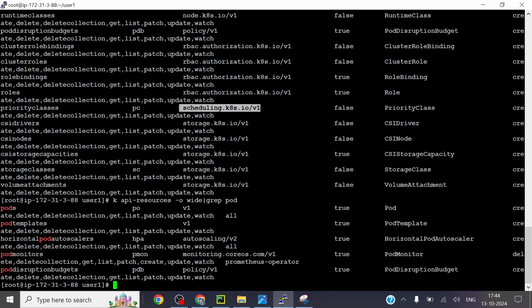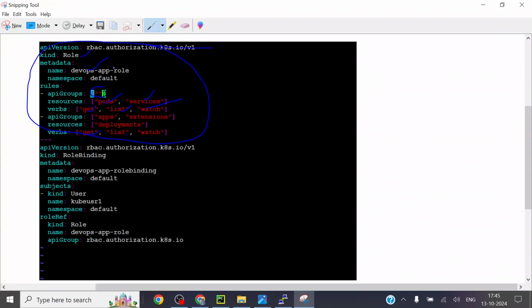Don't need to worry about how many groups there are. Just put an empty value, it will include all the groups. But the main thing is the resources and verbs. This is the role: what you are going to do with these resources. I am going to get, list and watch resources, pods and services.